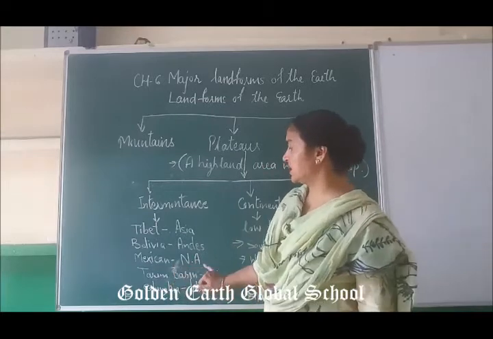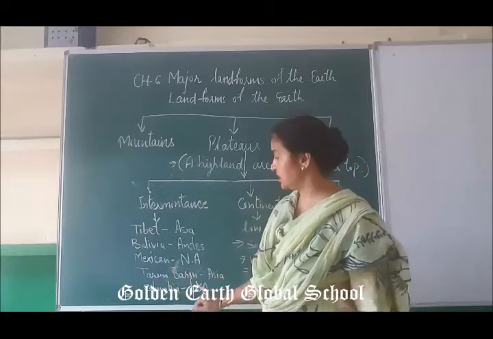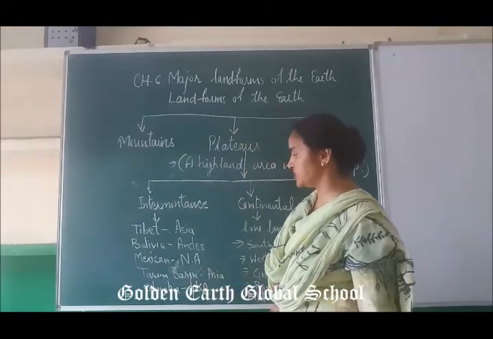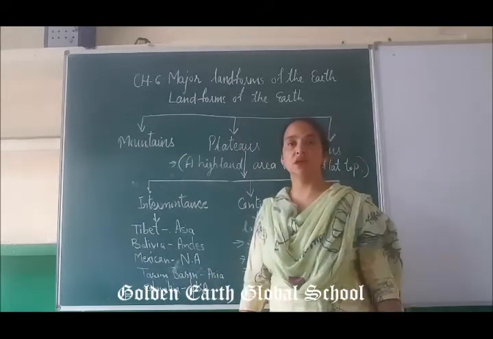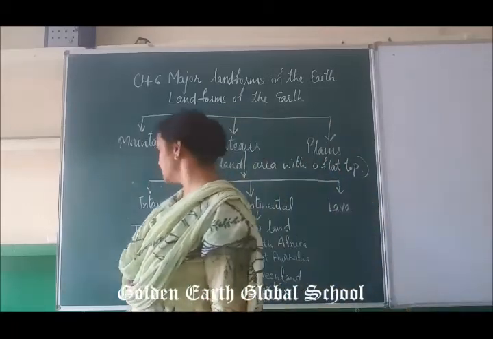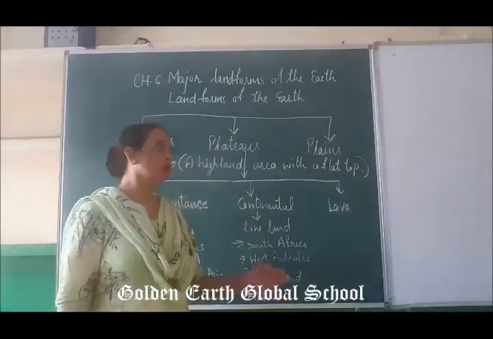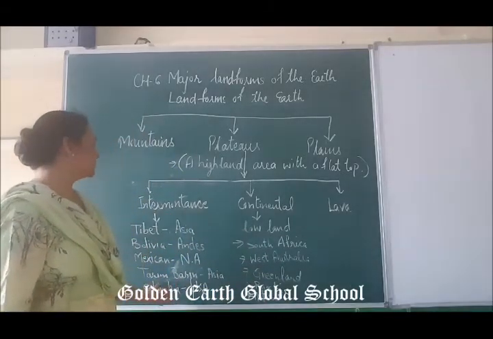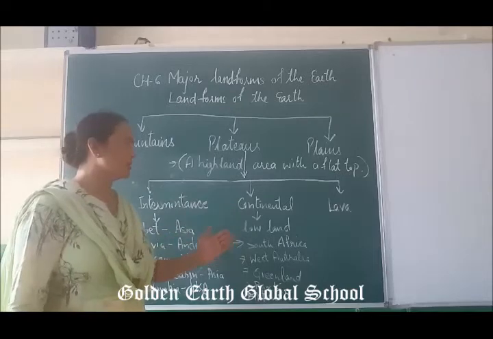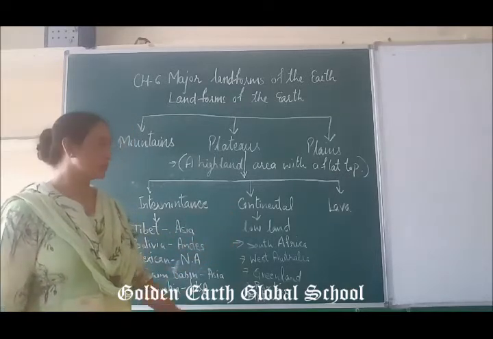Mexico is in North America, the Tarim basin is in Asia, and Colombia is in the USA. These are the examples of intermontane plateaus.